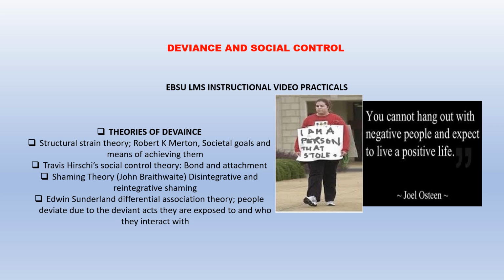So all of this suggests that these theories have some explanations that deviant behavior occurs as a result of conflict within the society, individuals conforming because they want to conform and not disappoint those who have trust in them. And of course, there is disintegrative shaming, which is not something anybody wants to experience. So all of this and many more are some of the theoretical explanations to deviance. Having said this, I am sure we have been able to achieve some of the things we set out to achieve